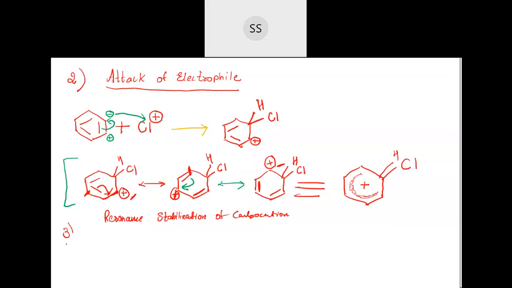Now third step. In the first step you are talking about the general reaction. Here you are talking about the second step, in the second step, benzene. There it is not required, because initially we are focusing only on the pi electrons.